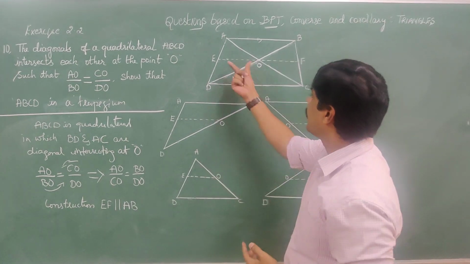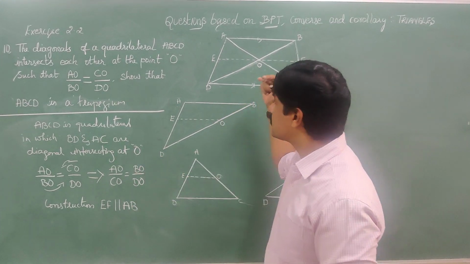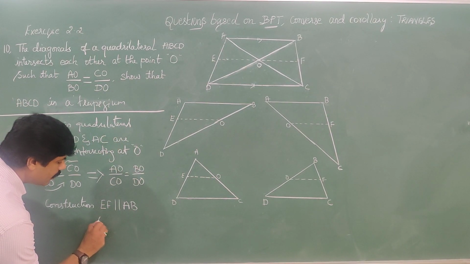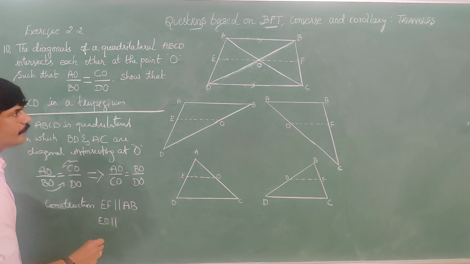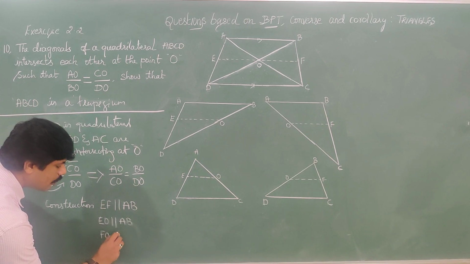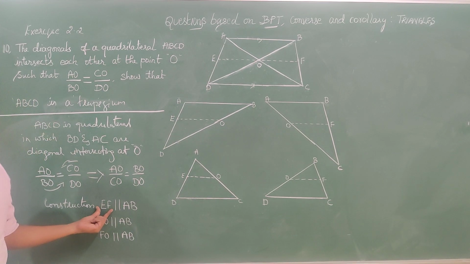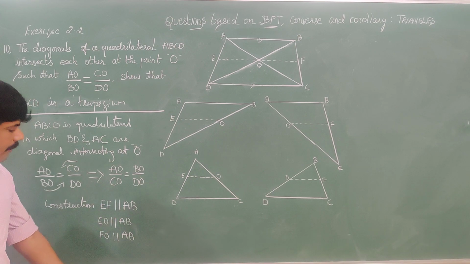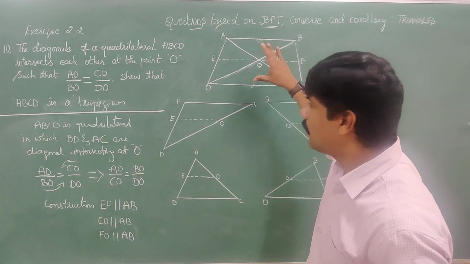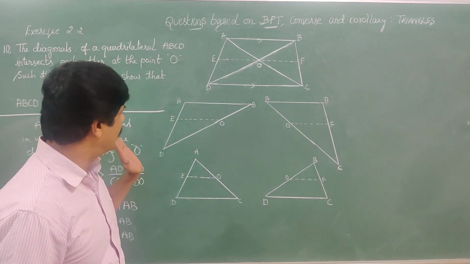Because EO and FO are parts of EF. If EF is parallel, then these two automatically become parallel. Remember this. Now, from this quadrilateral, we have figured out four triangles.